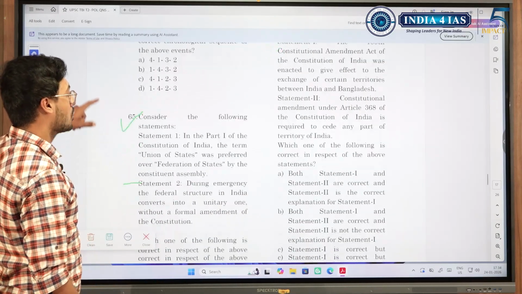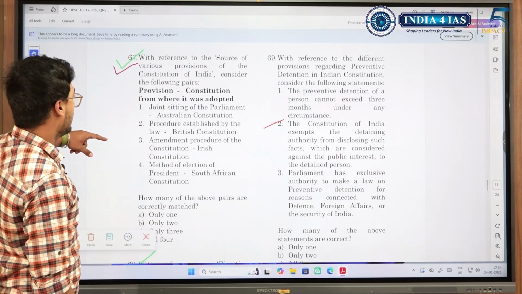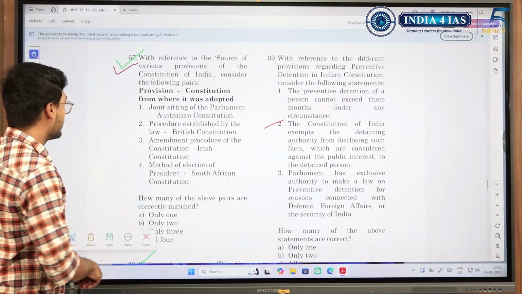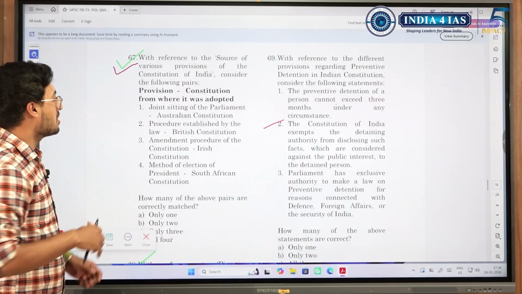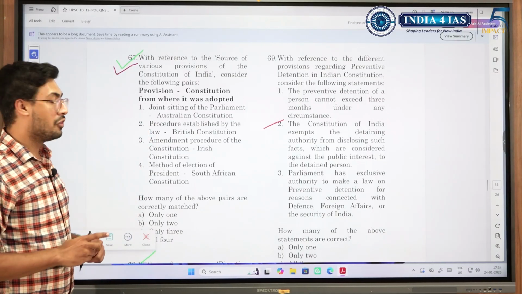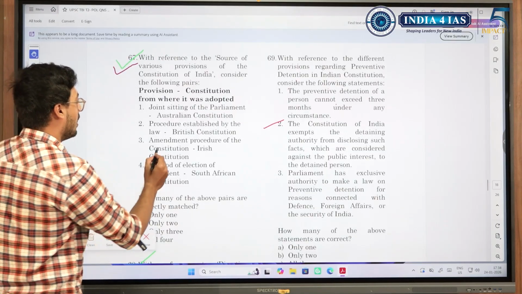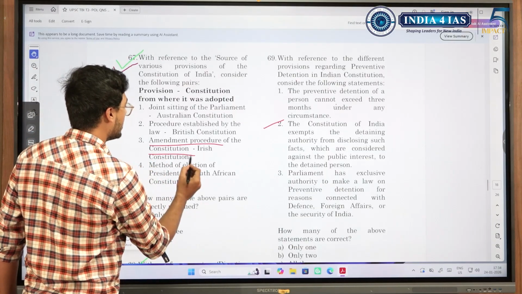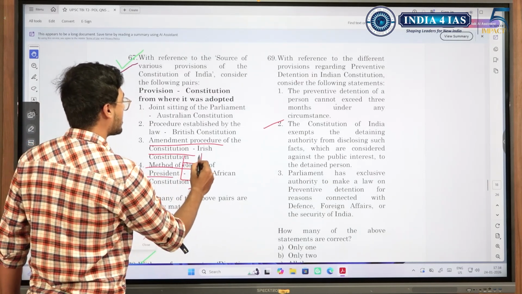Similarly, this is over the amendment, static topic. See, another trick, or rather a hint, whenever a match-the-following sort of question is given, see if any two options are interchanged. For example, amendment procedure of the constitution has been taken from South Africa. Method of election of president has been taken from Irish.